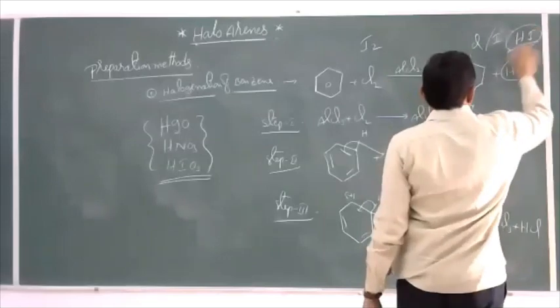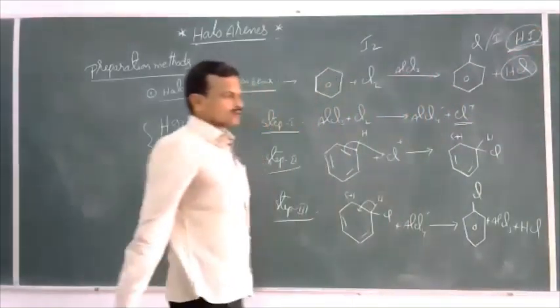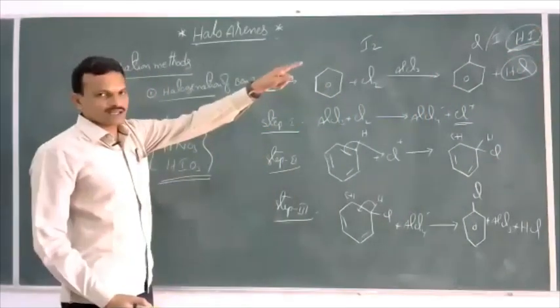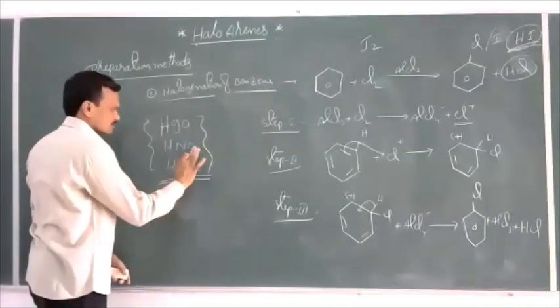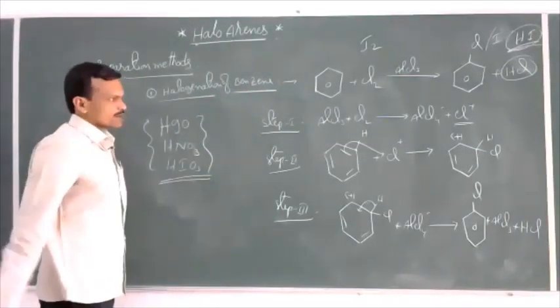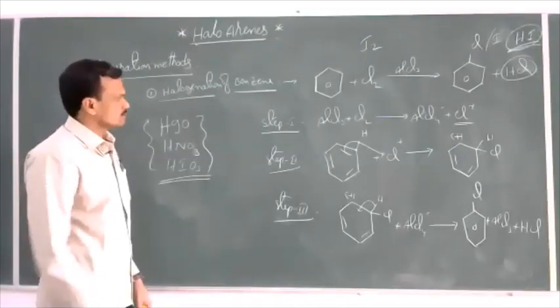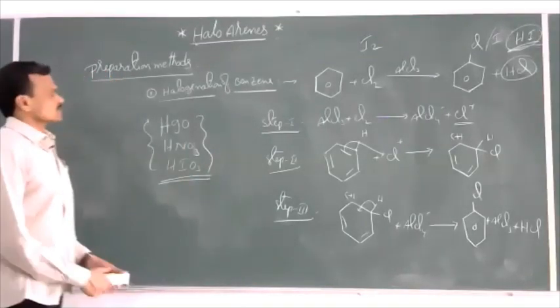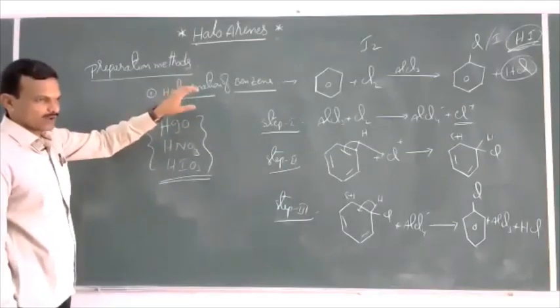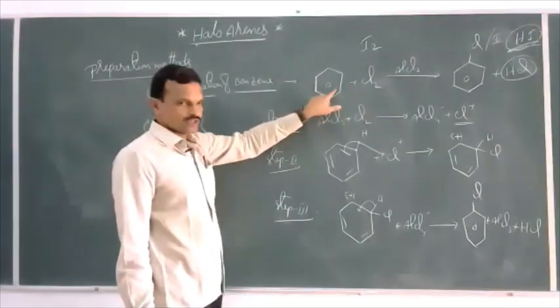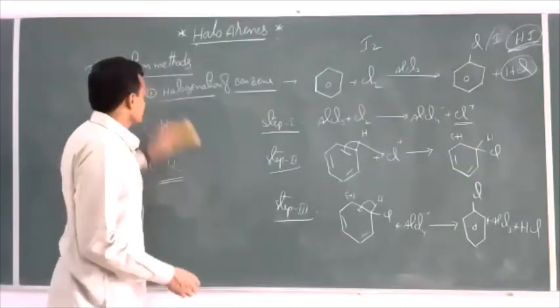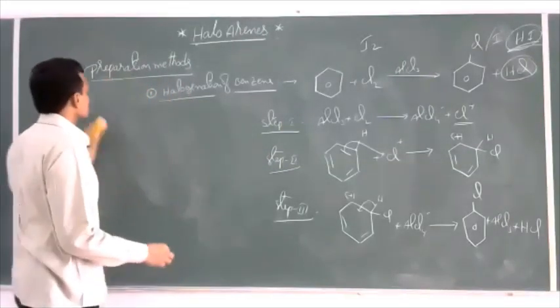This HI is a strong reducing agent, so we should oxidize that HI. For that we use these oxidizing agents in the preparation of iodobenzene. So this is the preparation of haloarenes, chlorobenzene by the chlorination of benzene. This is the first preparation method.